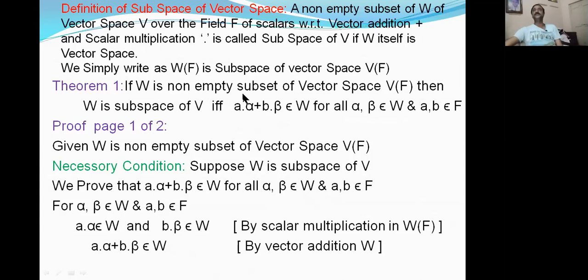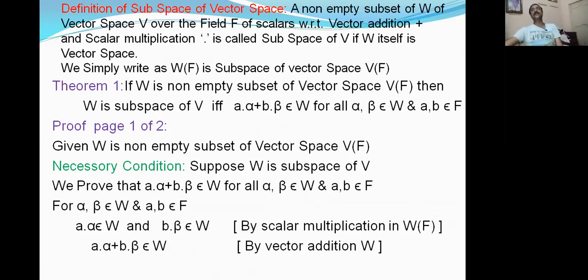If W is a non-empty subset, then we have to prove this necessary and sufficient condition theorem. Left is W is a subspace of V, right is a alpha plus b beta belongs to W, whereas alpha, beta are in W and a, b are scalars. It's very common. Now we prove this theorem. First the necessary condition: we take left and prove right. Next the sufficient condition: we take right and prove left.